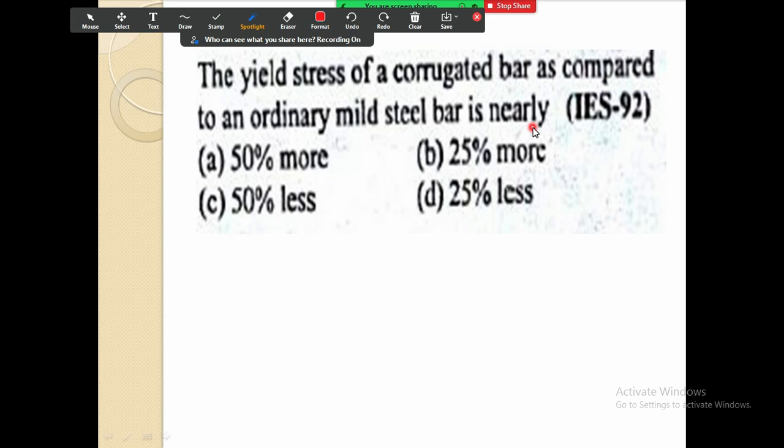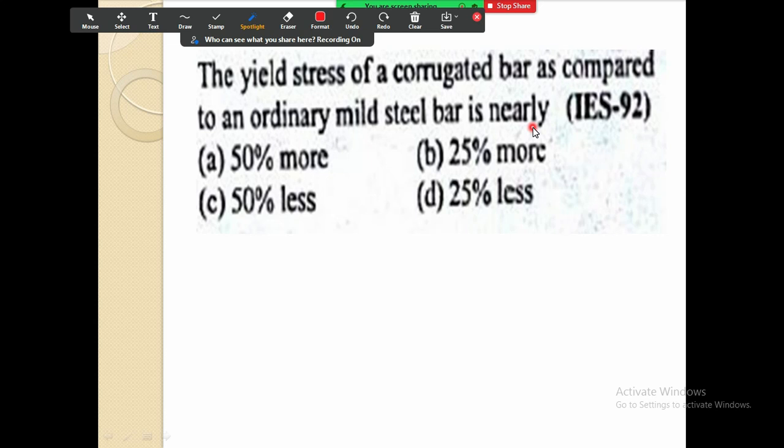Mild steel bars you have to compare with corrugated steel bars, and they have asked you the yield stress. Can anybody logically give some answer? First tell me, is it more or less? The yield stress of corrugated bar.